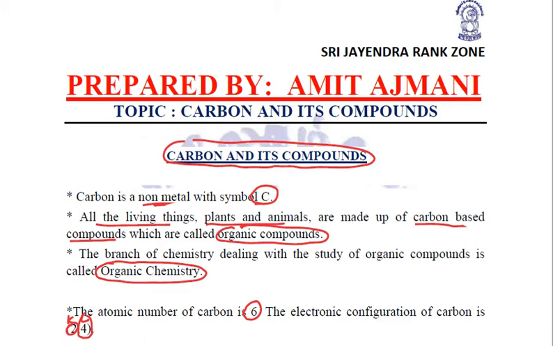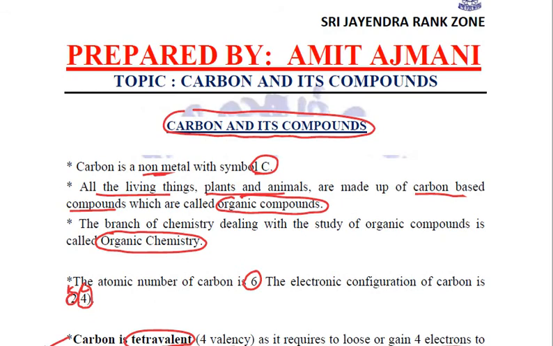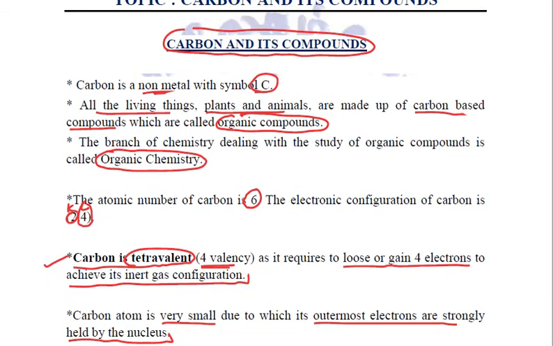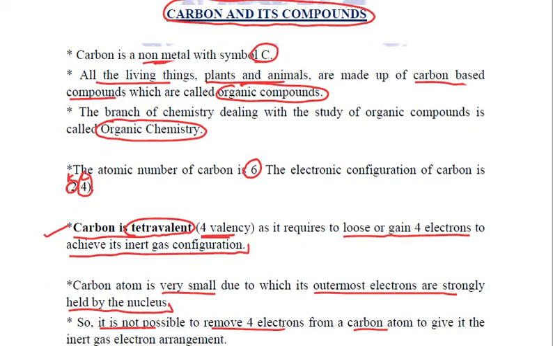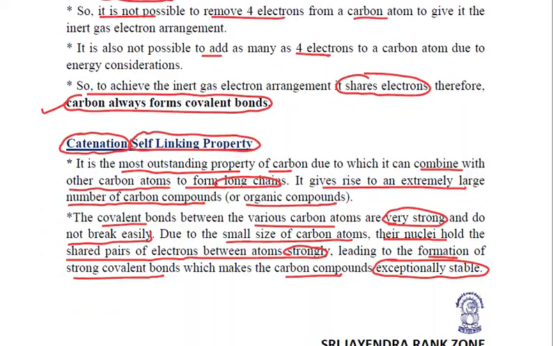Carbon: we talked about carbon as a non-metal having symbol C. Then atomic number is 6, electronic configuration is 2,4. It has got 4 valence electrons, that is why it is called tetravalent. Then carbon has to achieve inert gas configuration. For that it needs to lose or gain 4 electrons, which is very difficult. So it shares electrons, and that is why carbon always forms covalent bonds.